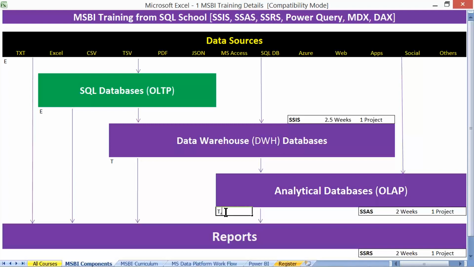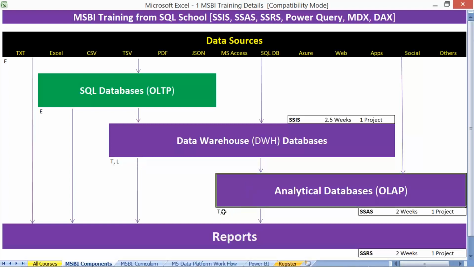And then from there, we have the reporting activities. The analytical database would be involved mainly for big data analysis and forecasts. Yes, so the data warehouse involves transformations and loads mostly.